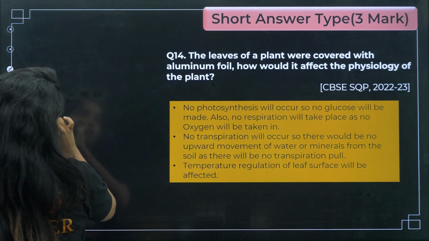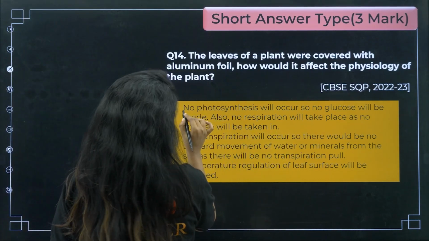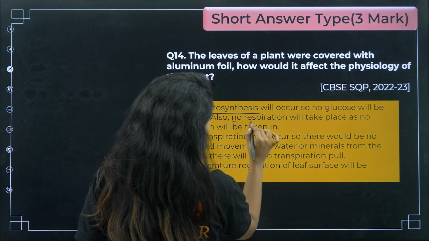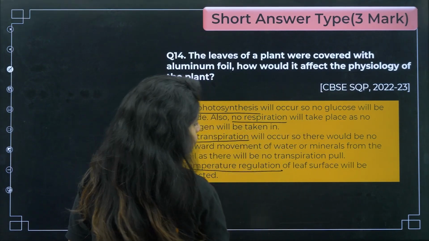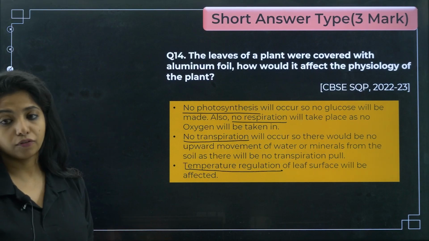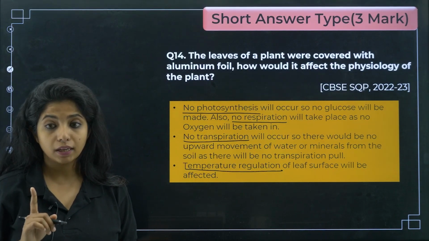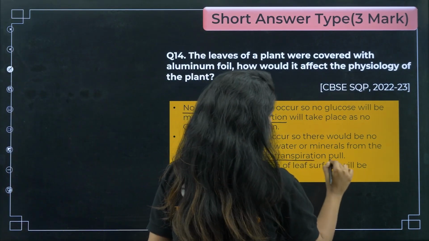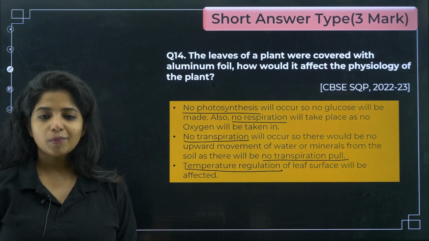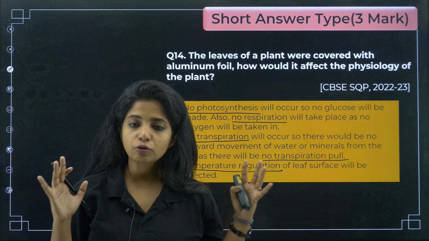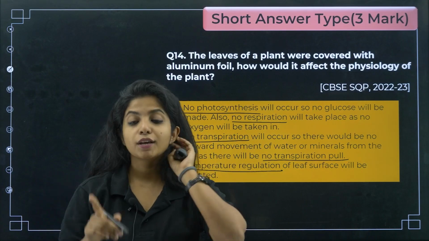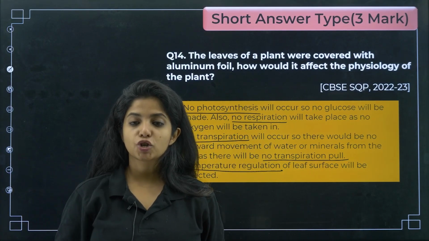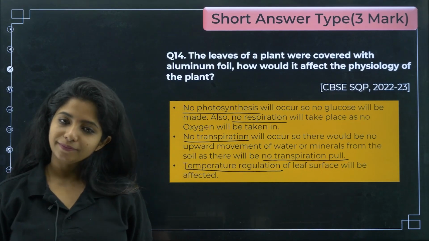And whenever you answer, please remember, my dear children, underline the important things. No photosynthesis, no respiration, no transpiration, no temperature regulation. Underline it. If you are not underlining, you are making a big mistake. No transpirational pull. Because teachers get tired after checking a huge lot of papers. They will be like, okay, important terms are there? Okay, fine, I'll give marks. So do that. Underline. Show that you're confident about your answer.